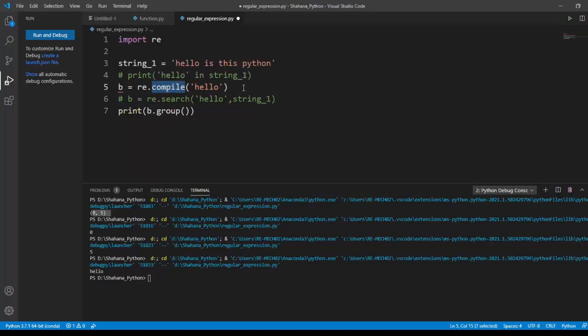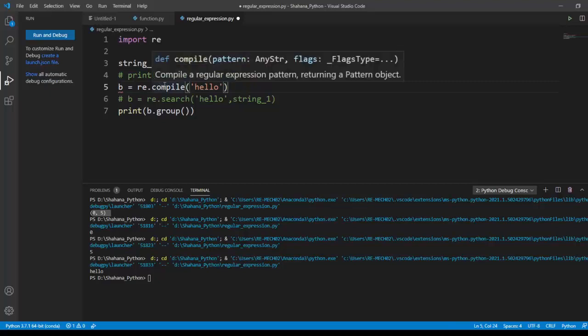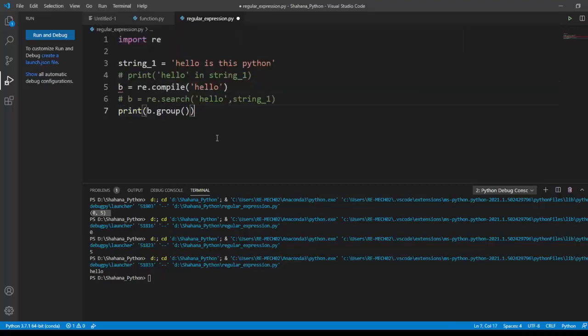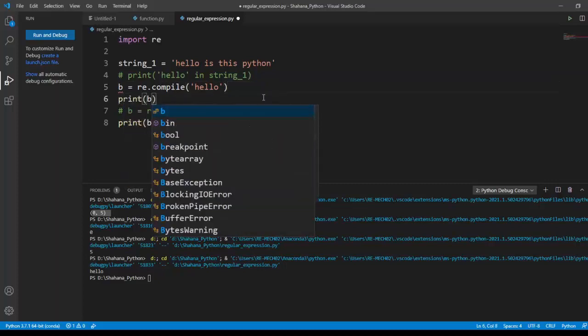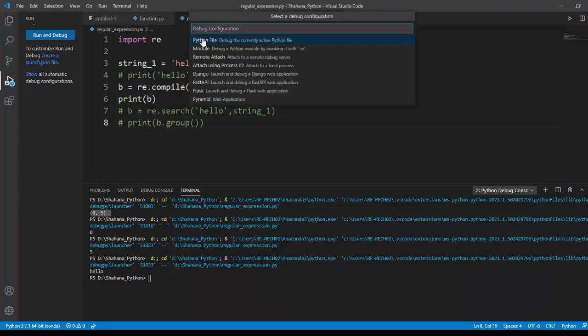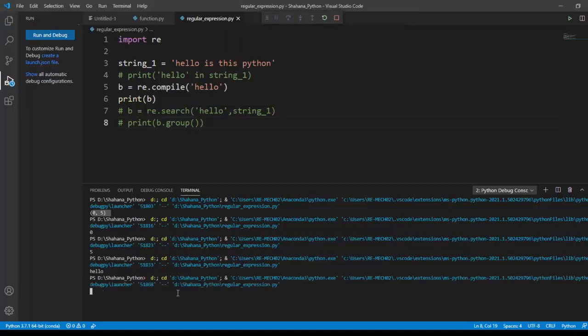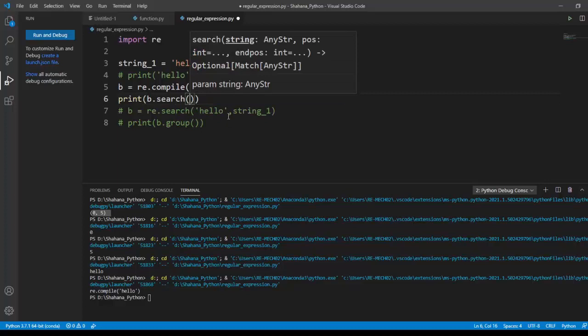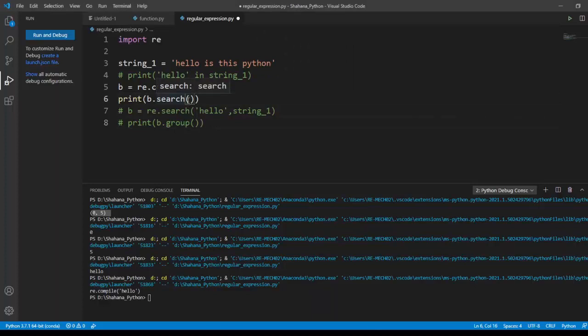What this compile does is, for example, here I'm searching it directly, but if I print b now, it simply says like that. What I can do is b.search the string value.